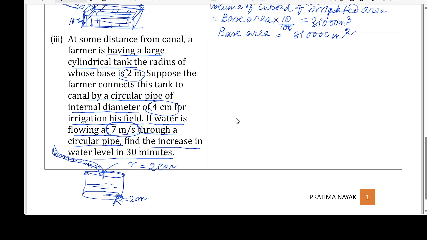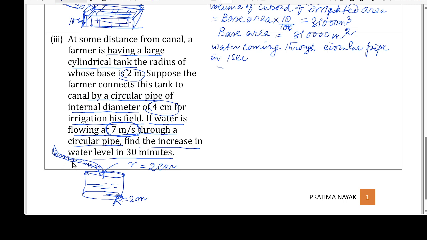So now writing the answer of this question, first is water coming through circular pipe. How much time will I take? 1 hour? 1 minute? No, 1 second, because in 1 second the length is 7 meter. So in 1 second, volume is equal to, that will be the height of the cylinder.